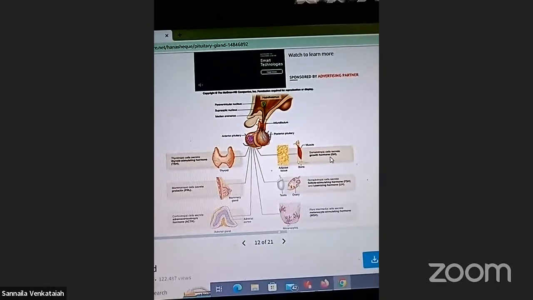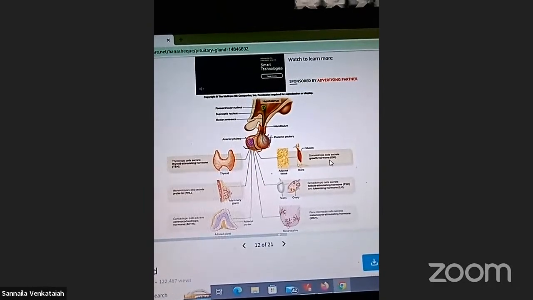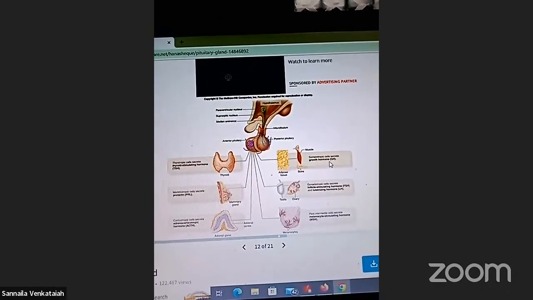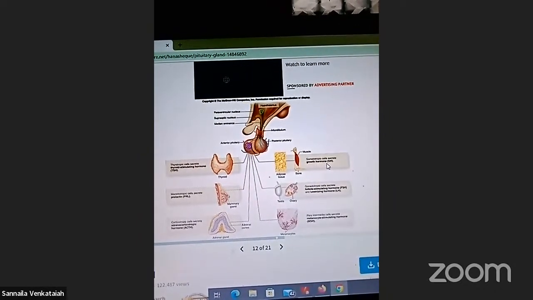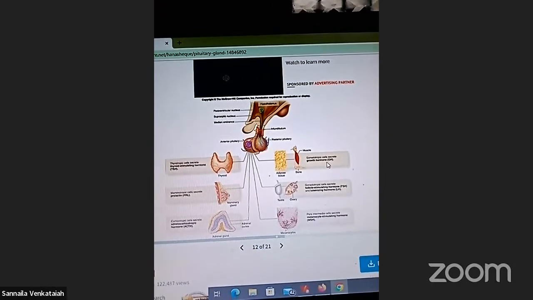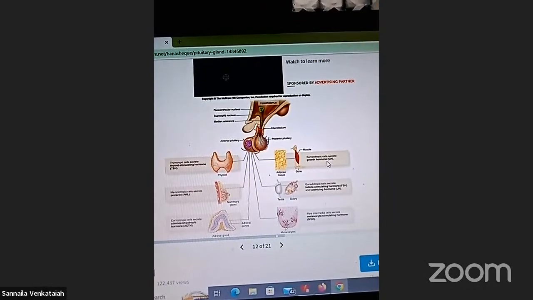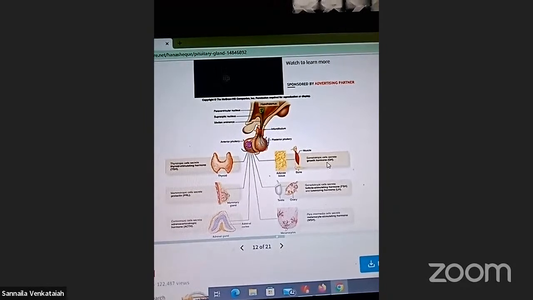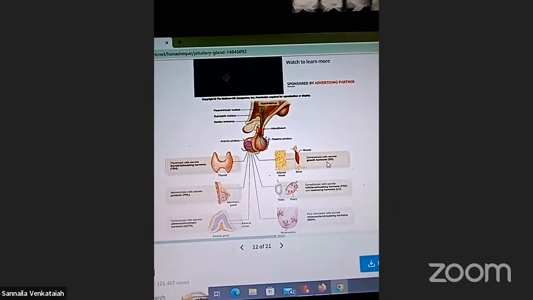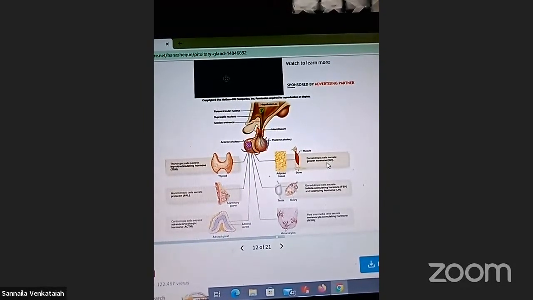Next, FSH and LH. Gonadotrophic cells secrete follicle stimulating hormone, FSH, and luteinizing hormone, LH. The development of testes and ovary is the function of LH, luteinizing hormone, right?